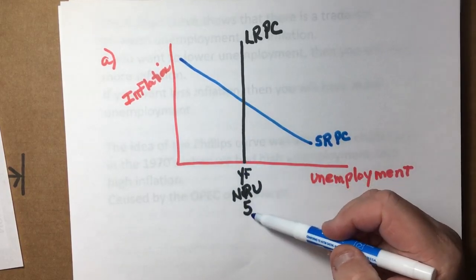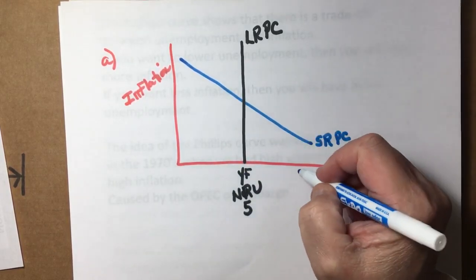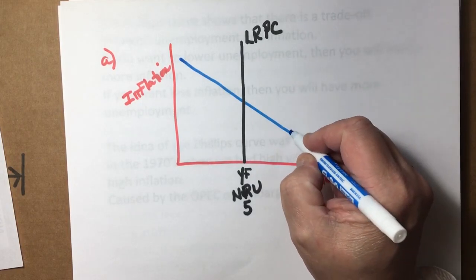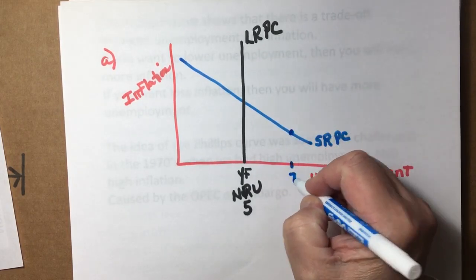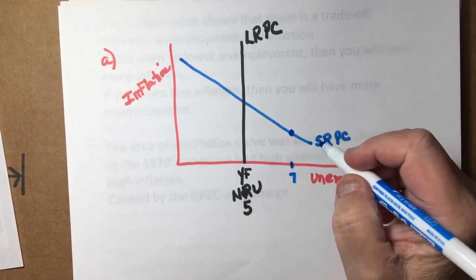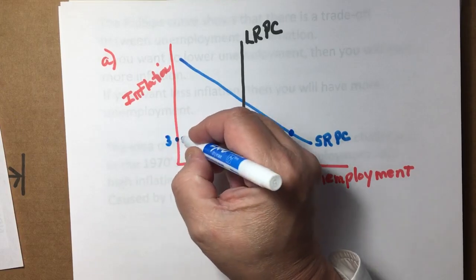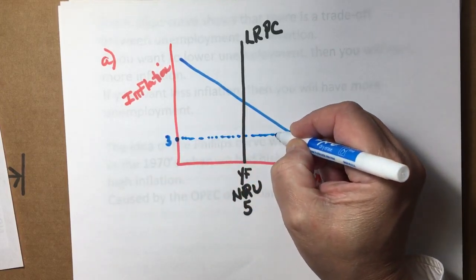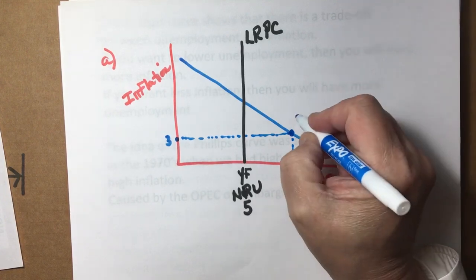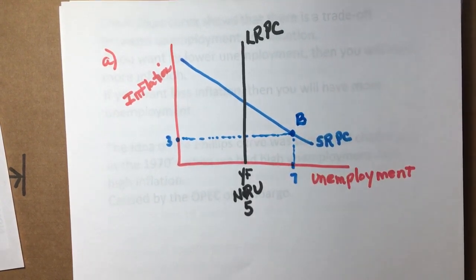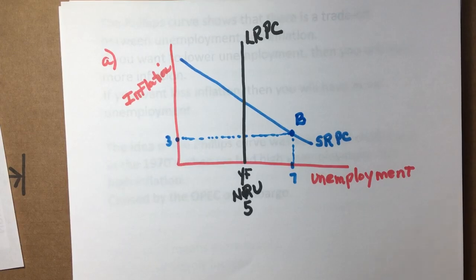Now, our NRU is at 5. We're at 7% unemployment, so that's going to be higher. So that might be here at 7. And we're at 3% inflation at the same time. So here's where we are right now on the Phillips curve. And they told you to label that point B. So that's part A. It says using the values, create a Phillips curve, and put point B as to where they currently are.